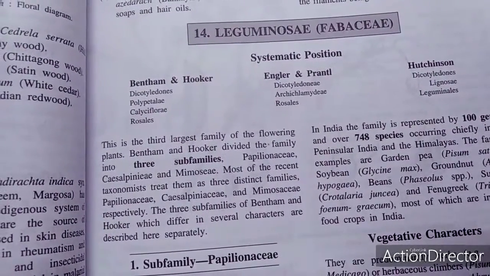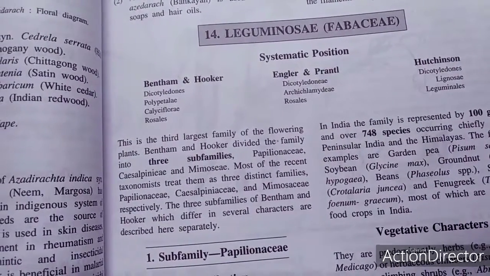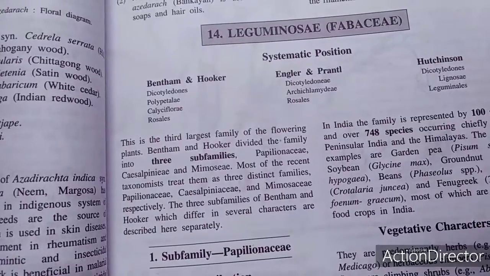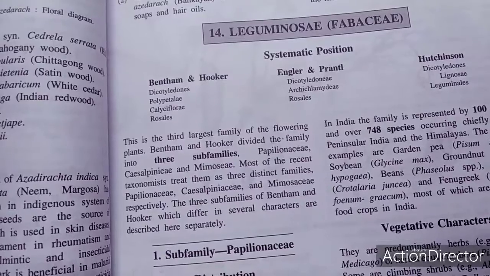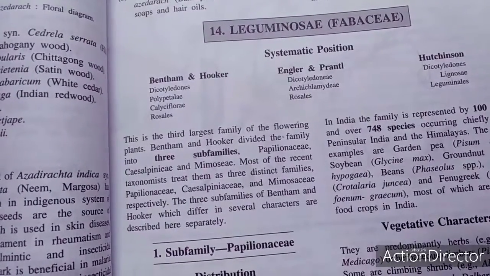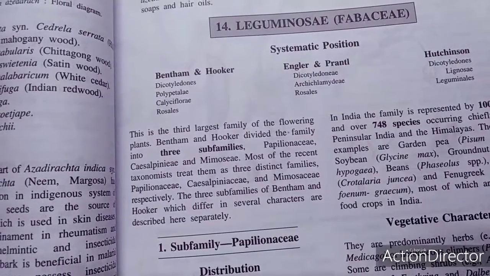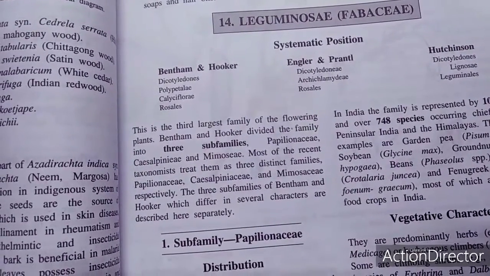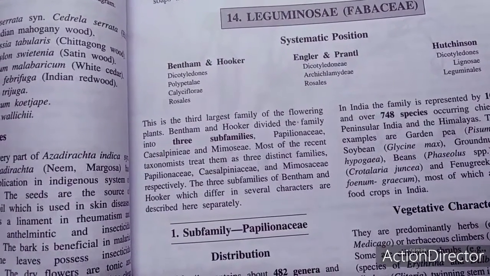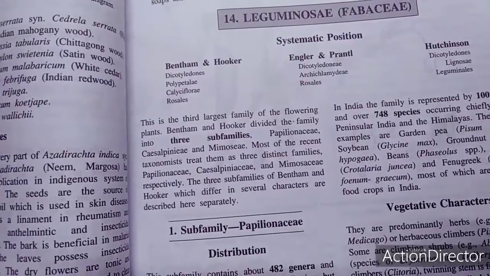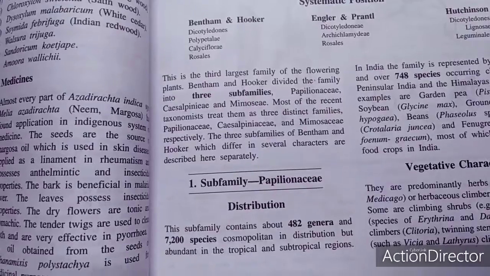This is the third largest family of the flowering plants. Bentham and Hooker divided this family into three subfamilies: Papilionaceae, Caesalpinaceae, and Mimosaceae. Recent taxonomists treat them as three distinct families, known as the Papilionaceae, Caesalpinaceae, as well as the Mimosaceae. These subfamilies of Bentham and Hooker differ in several characters and are described here separately. But we will talk only about the Papilionaceae, which is known as the